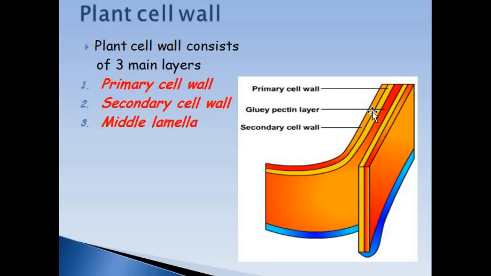Then comes the primary cell wall, and inside the primary cell wall there is secondary cell wall. All the plant cells have primary cell wall, but secondary cell wall is secreted by only some cells, those which are mechanical in function. Mechanical in function means their major function is to provide support to the cell. So most of the plant cells consist of primary cell wall.